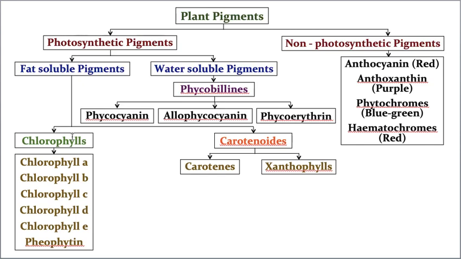Chlorophylls, very important photosynthetic pigments, include the following types: chlorophyll A, chlorophyll B, chlorophyll C, chlorophyll D, chlorophyll E, and pheophytin. Students, after seeing this, please don't get worried. In our syllabus, we need to discuss only chlorophyll A and chlorophyll B. But if you have any personal interest, whether it is in the syllabus or not, put that aside, but we wanted to know some additional information about it,